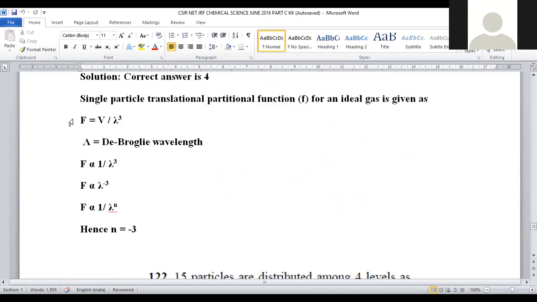Here, what is the relation between this partition function and lambda? There is an inverse proportionality. f is directly proportional to 1 by lambda cube. It can be represented as f proportional to lambda to the power minus 3, and we can simply denote this power in the form of n.